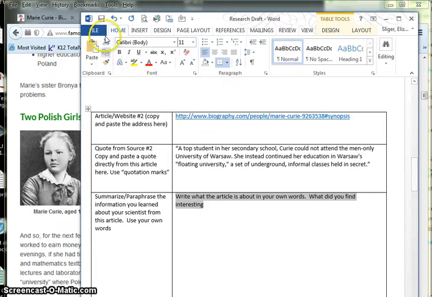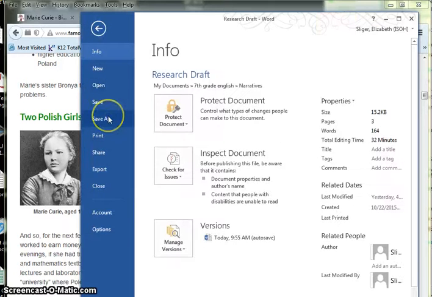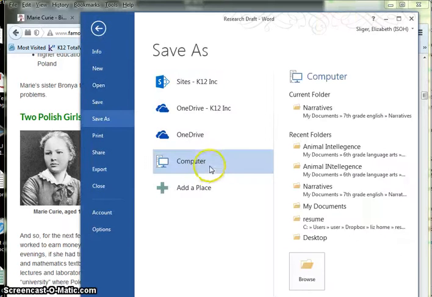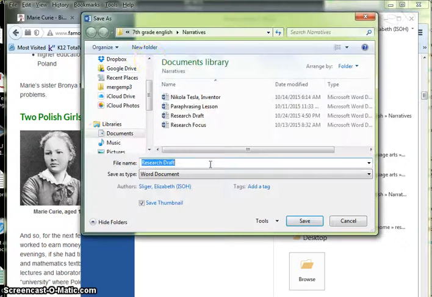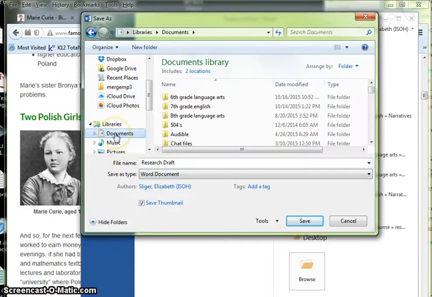Okay, make sure you save this. To do that, you click File. The first time you save anything, you're going to use Save As. Double-click Computer, and then I like to make sure I save everything in Documents. If you save it in Documents now, then when you go to turn it in for the Dropbox, you're going to know if I click on Documents, I'm going to find it. Okay, so that's where you'll want to save it.